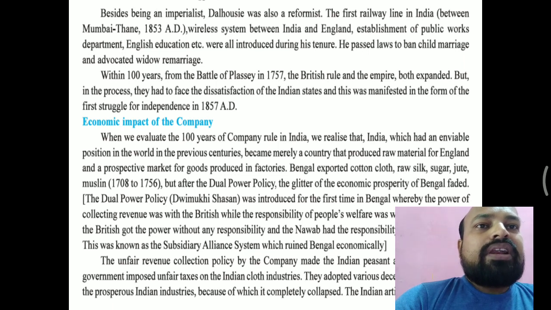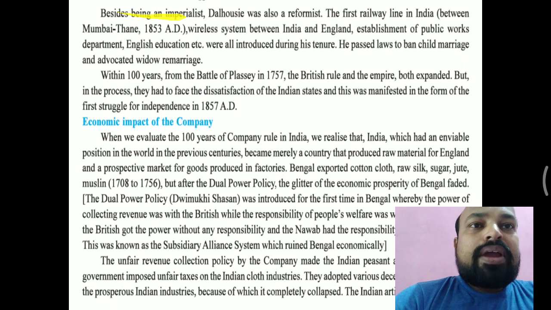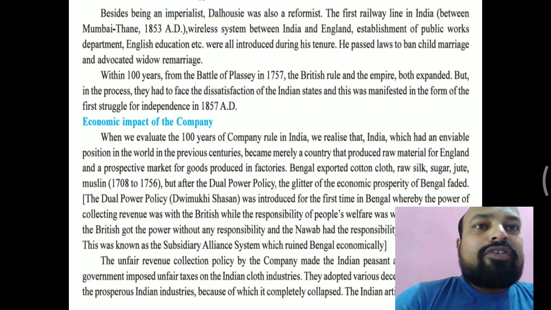Now, besides being an imperialist, Dalhousie was also a reformist. Dalhousie's annexation policy was introduced and he extended his empire, but he was also known as a reformist, meaning he made many reforms for the development of India. Which reforms were made by him? It was just for their self-interest, for their comfort that he made these reforms. Let us see which reforms were made by Dalhousie.